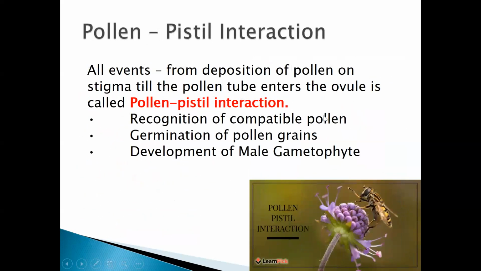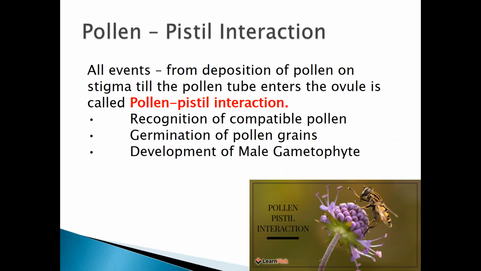Now, what is this pollen pistil interaction? Think it is a flower. You have a sunflower in your hand. The pollen grains will come and land on the surface of the stigma, and the pollen grain will start forming a pollen tube with the nutrition present in the stigmatic surface. It enters the ovule: the pollen tube will go into the ovary.